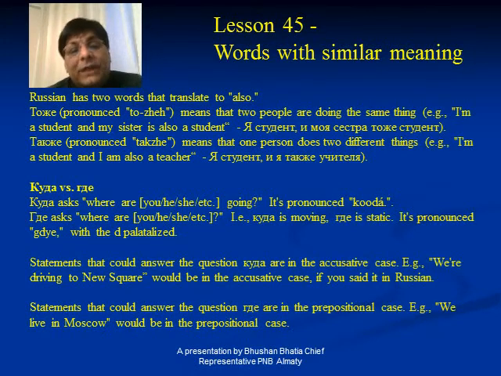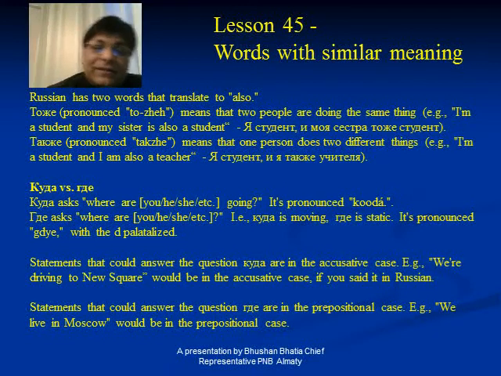Takje is one person doing two different things. And kuda is for movement, where are you going, and gde is something static, where we ask about some city, some place, some area, like this. So these are the two combinations.